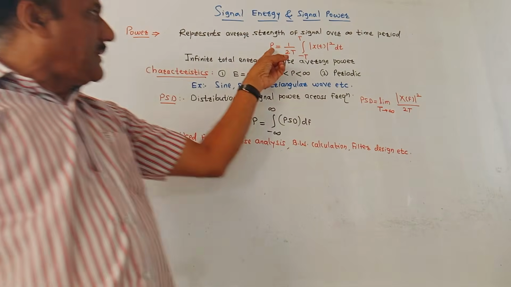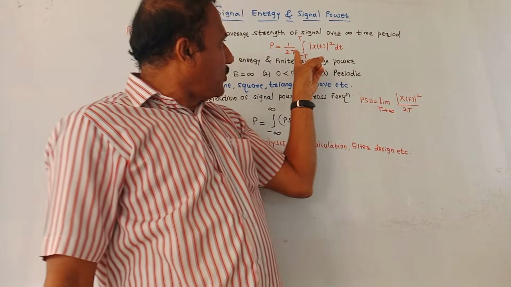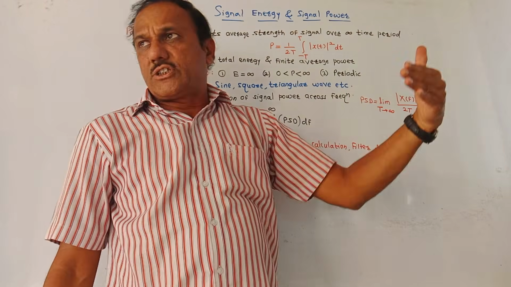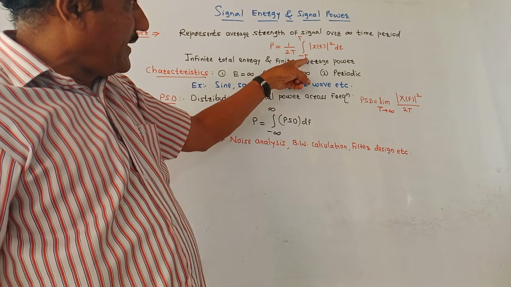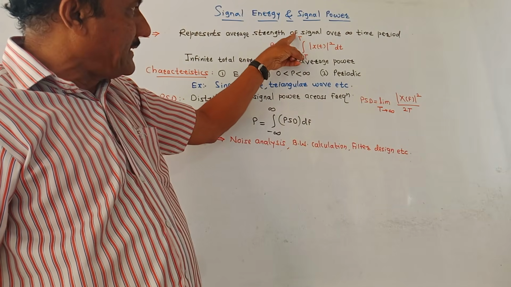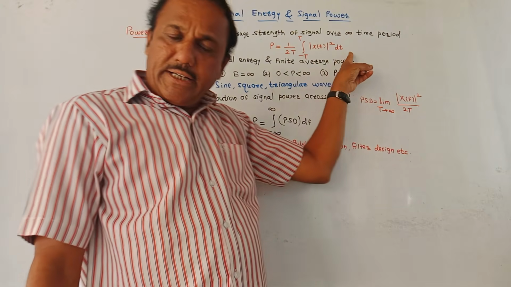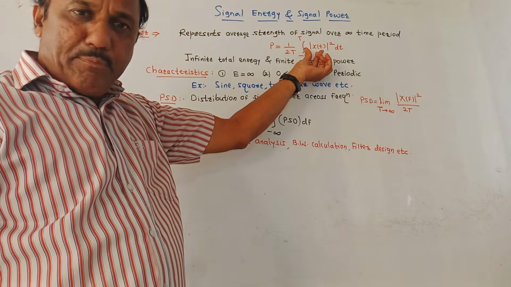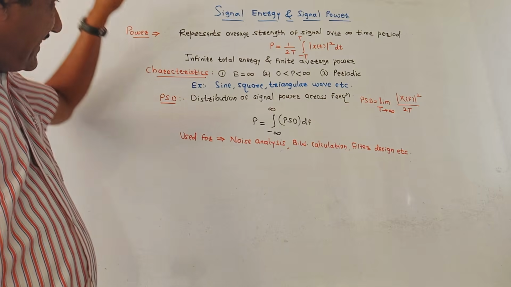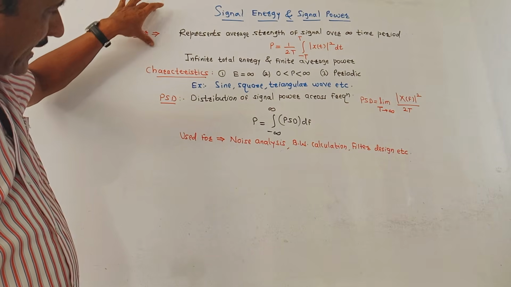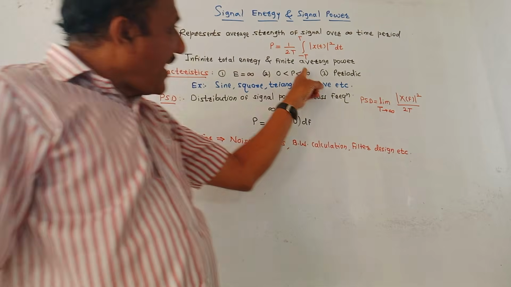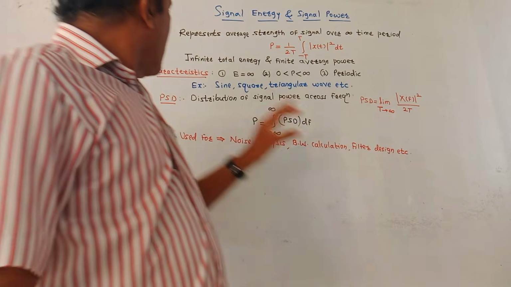The mathematical equation is P, that is the power of a signal, is 1 by 2T, where capital T indicates the period of a signal. So 1 by 2T integration from minus T to plus T of mod of x of t squared dt. Likewise in the energy signal, x of t represents the amplitude of a signal. Then power signals have infinite total energy and finite average power.